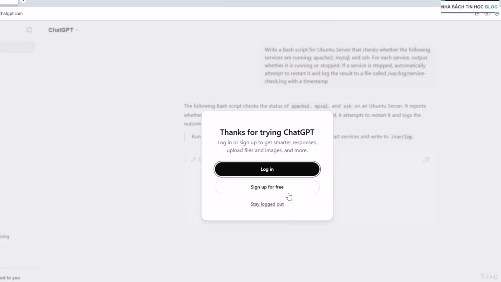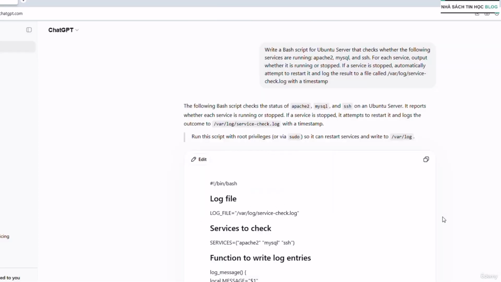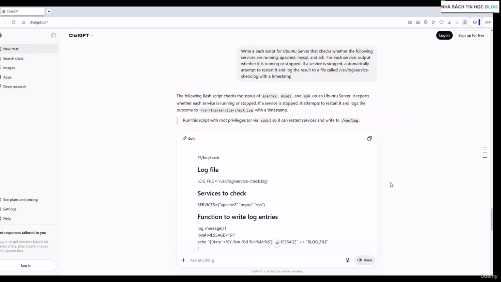All right, so we're going to hit here. Again, I am not signed up, so it's asking me to log in. I can just click the stay logged out button for now. You can go ahead and create an account. One of the really cool things about having an account is all of your prompts will show up along the library on the left-hand side here, so you can always go back to them if you need. For me, as soon as I get out of this session, all of my progress will be lost, so just keep that in mind. So again, here we have a task, environment, output, and our constraints.